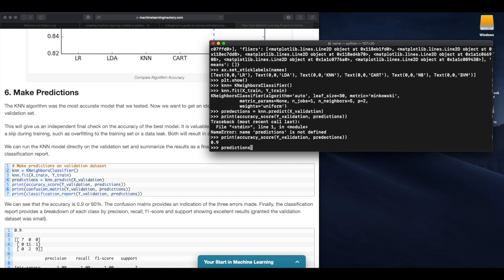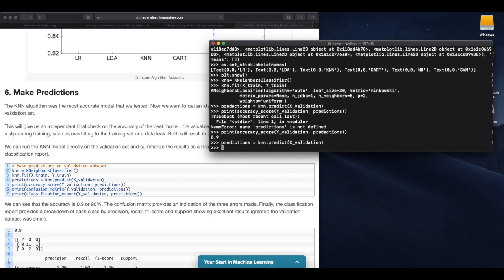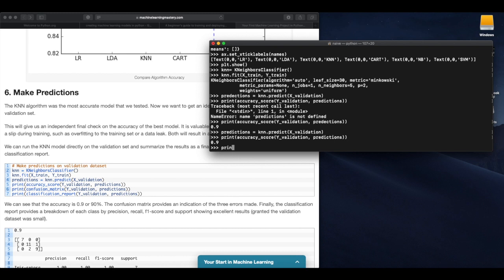Now let's do Y_validation, and let's print the confusion matrix, Y_validation, predictions.